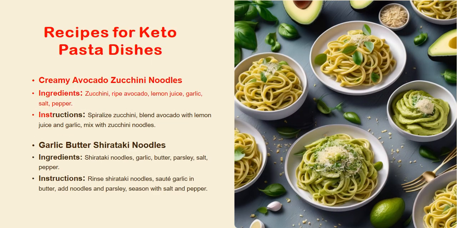Recipes for keto pasta dishes: creamy avocado zucchini noodles. Instructions: spiralize zucchini, blend avocado with lemon juice and garlic, mix with zucchini noodles. Garlic butter shirataki noodles. Instructions: rinse shirataki noodles, sauté garlic in butter, add noodles and parsley, season with salt and pepper.